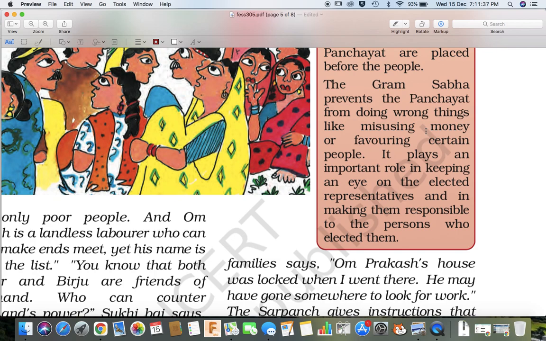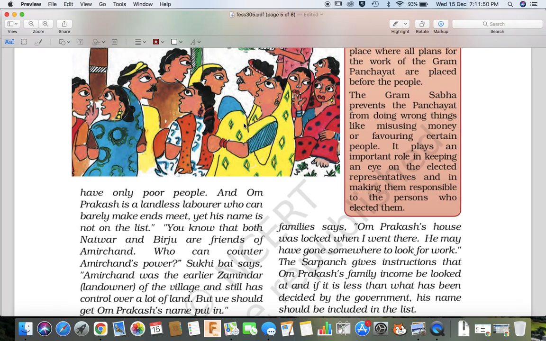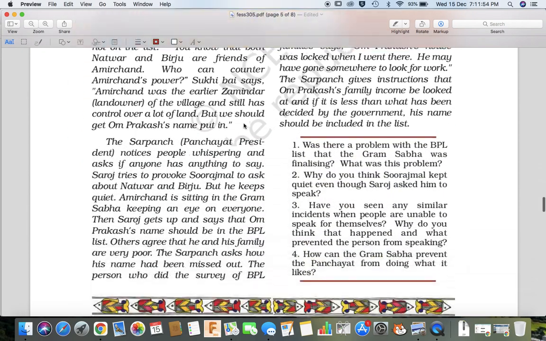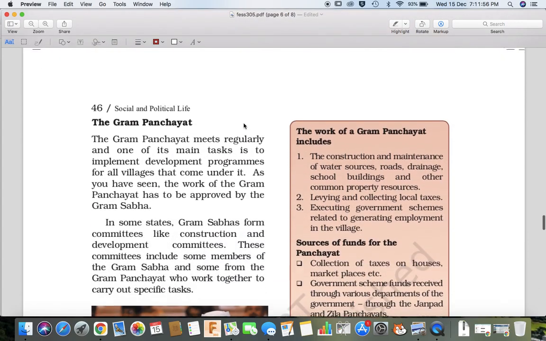It plays an important role in keeping an eye on the elected representatives and in making them responsible to the person who elected them. So it's just a meeting so that people can see what is going to happen, so they can talk about whatever they want the village to look like.